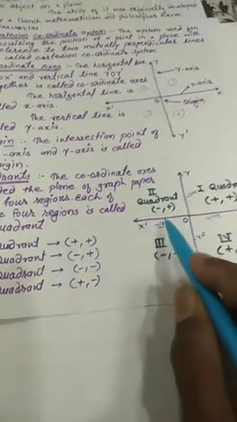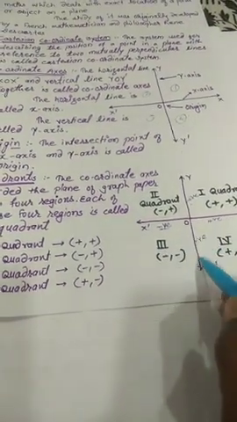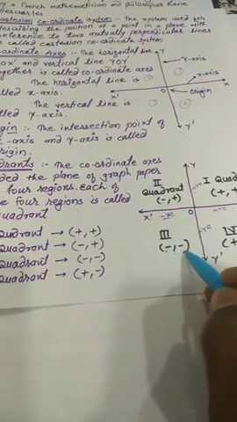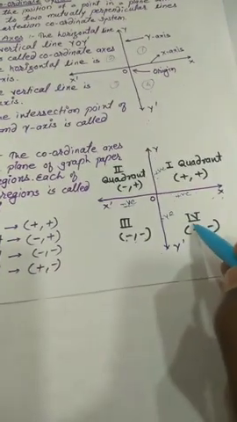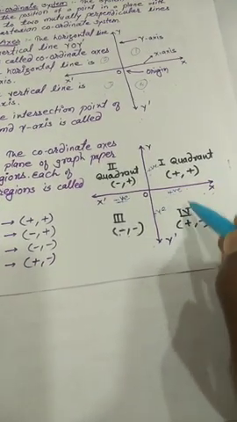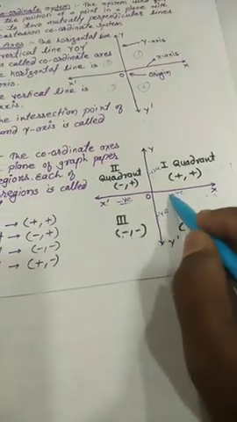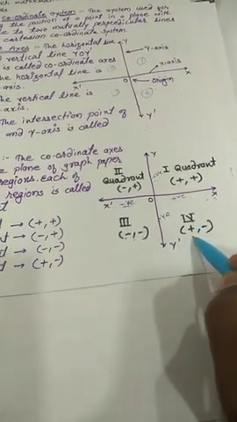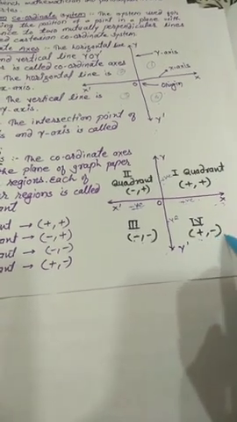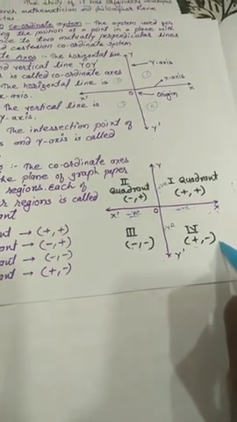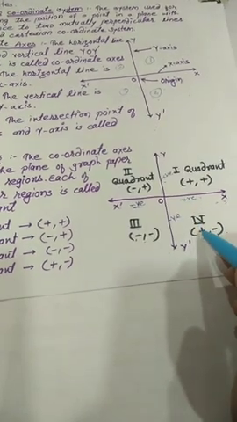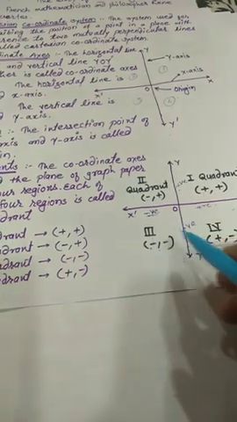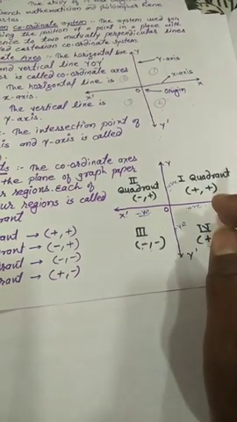In the third quadrant, x is negative and y is also negative, meaning both coordinates are negative. And in the fourth quadrant, x is positive and y is negative. So the fourth quadrant is plus, comma, minus. So positive and negative coordinates are present. In this way, in the four quadrants, there are these sign conventions.